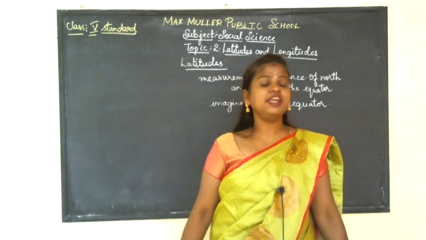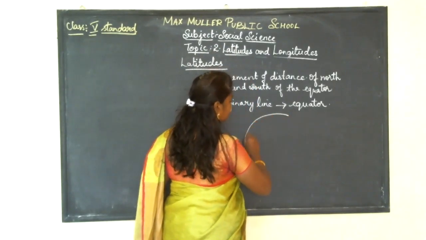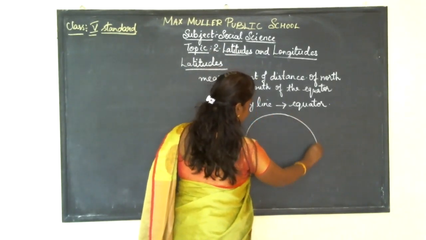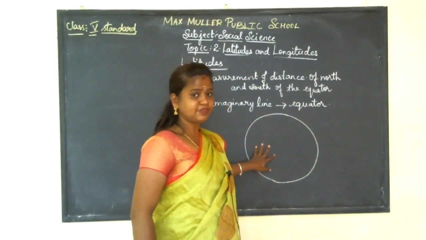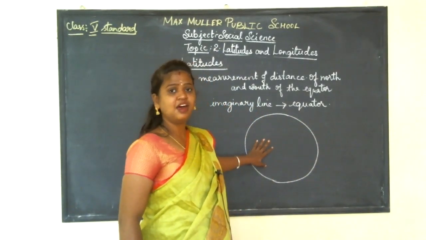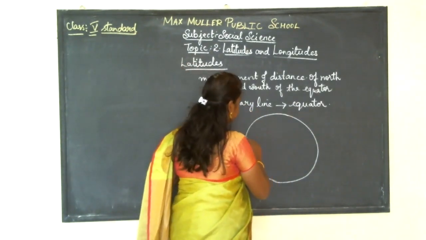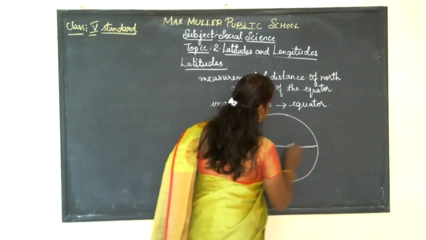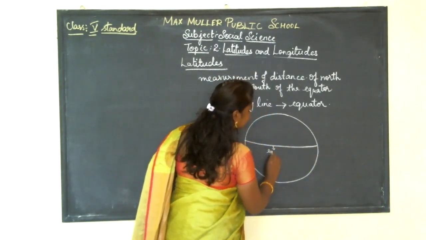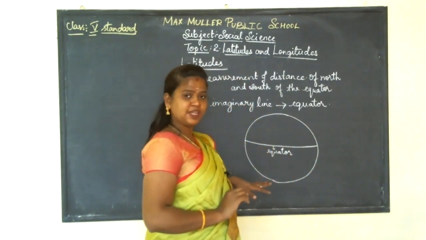So here the equator divides the earth. For example, now I am drawing you the model of earth. Children, we just consider this as earth. Here the imaginary line is called the equator.